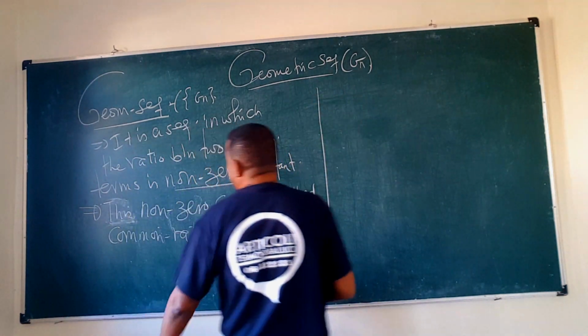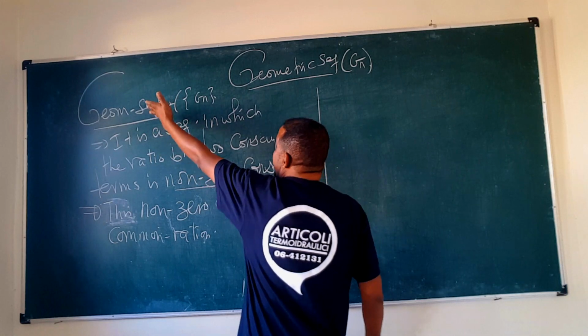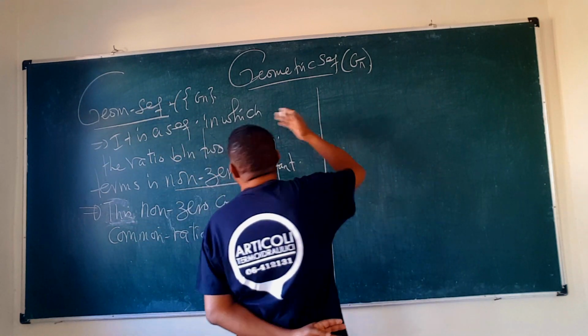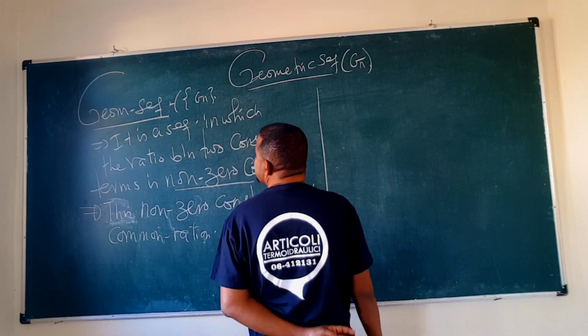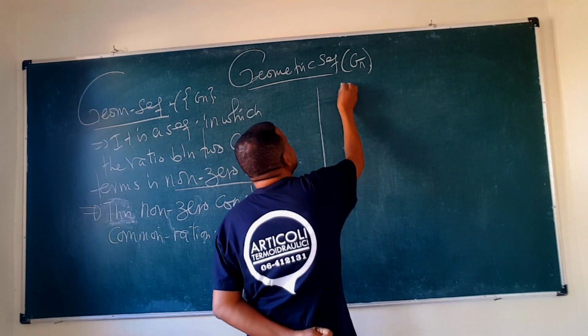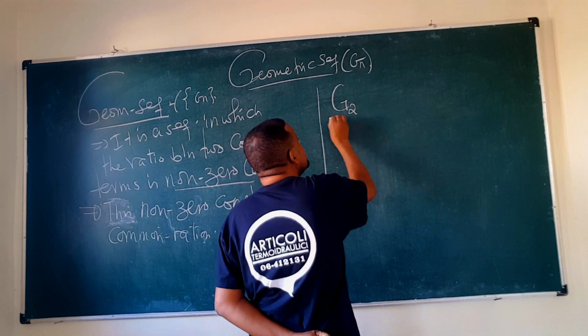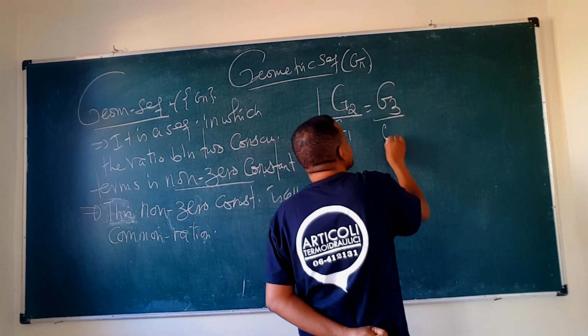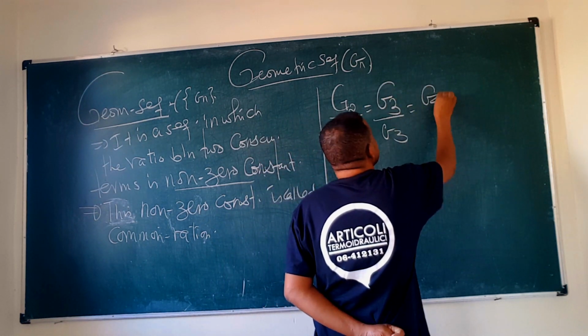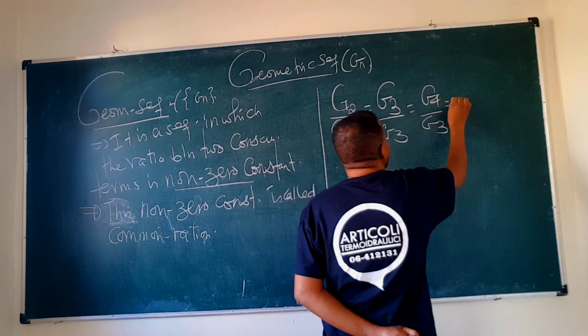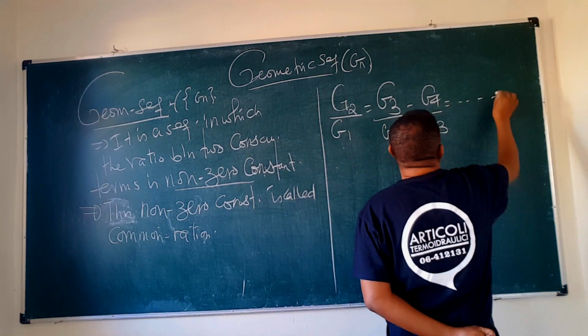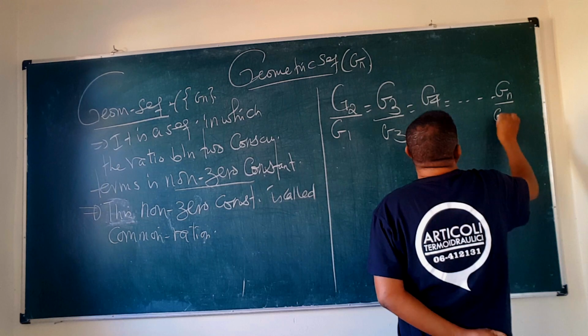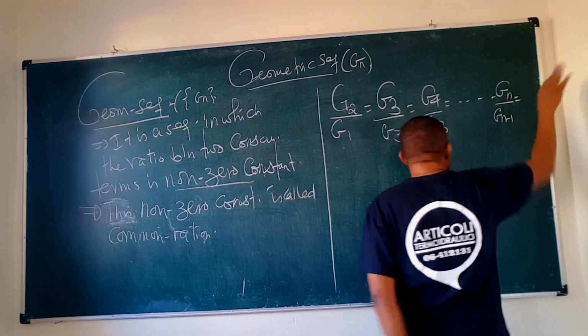Mathematically, the description of this definition is that G2 divided by G1 is equal to G3 divided by G2, is equal to G4 divided by G3, and it continues, so Gn divided by Gn minus 1.